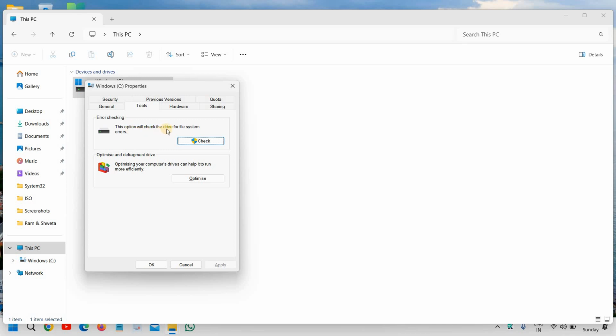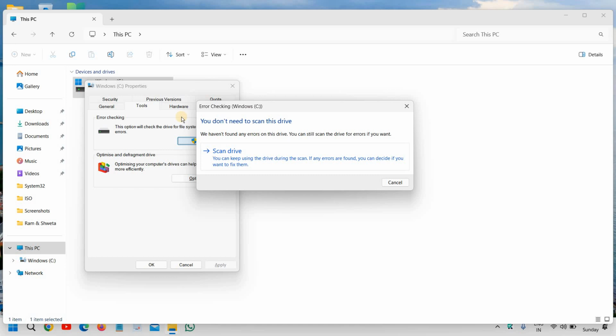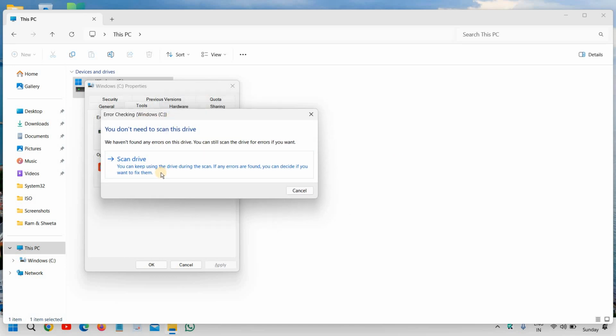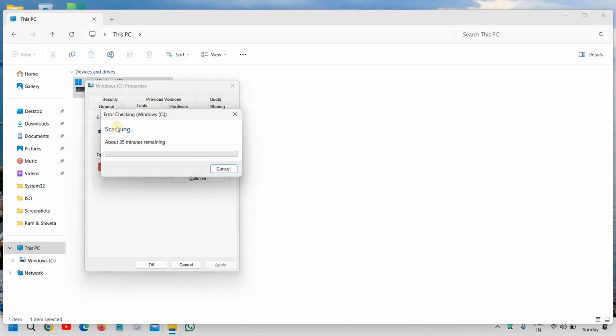This option will check the drive for file system errors, and you can scan the drive. So if there is something wrong in the hard drive, it will check right here. And this should not take much time. Within 2 to 5 minutes, this will be done. On my computer, it's taking hardly 20 to 30 seconds, maybe a minute, or 2 to 3 minutes, and it can be done. If there are some errors, it will fix them right there.